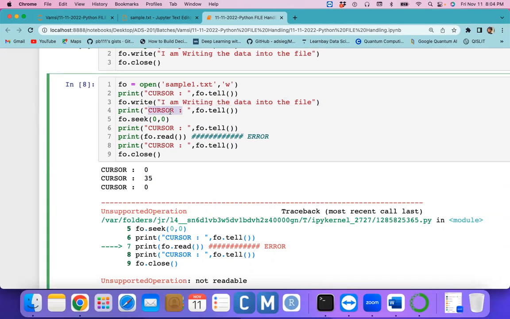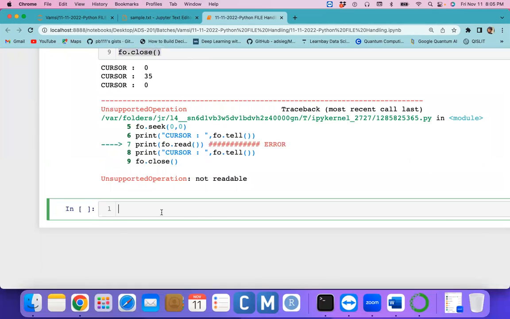Now you set the position at 0, 0, so the cursor shows 0. After that, in the 7th line, you're trying to read the data from the file. It's not possible to read it because the file is opened in write mode.